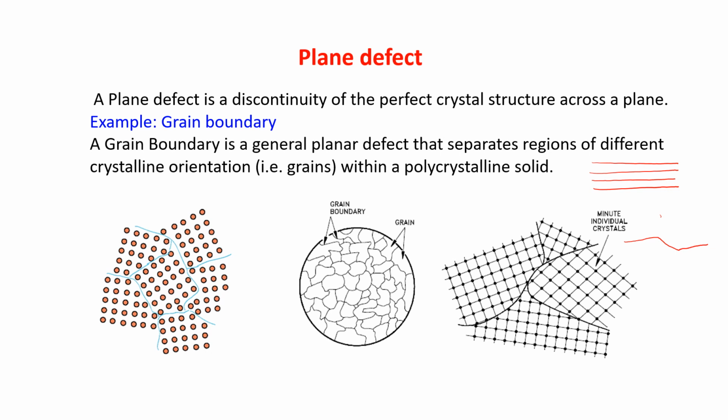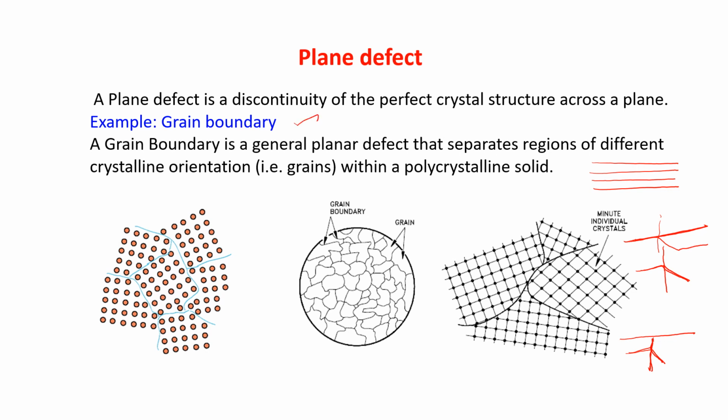Now suppose due to some reason there is a fold coming in the paper. So the paper will no more remain straight. It will just bend in this way. So this boundary, where it is meeting, is known as a boundary. In case of the crystal, this is a plane, but it is not moving in this way. Maybe it is just bending in this way. So this boundary for a crystal is known as grain boundary.